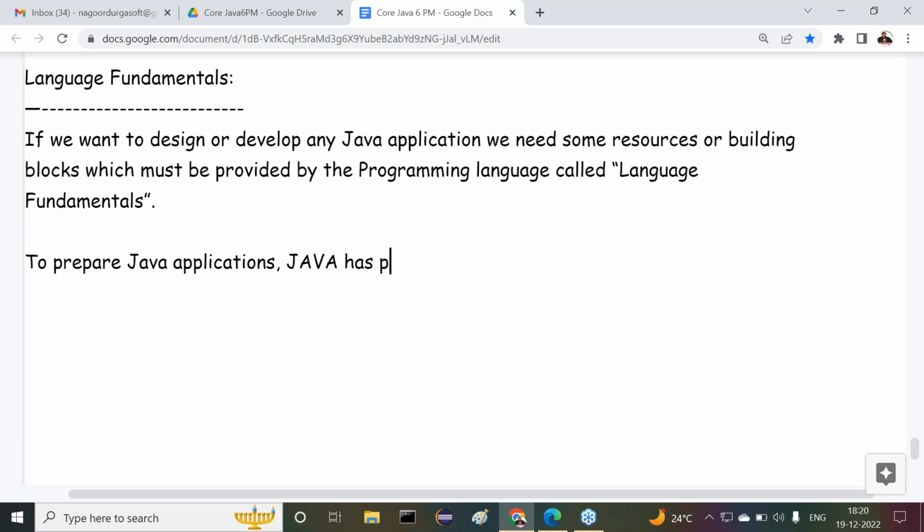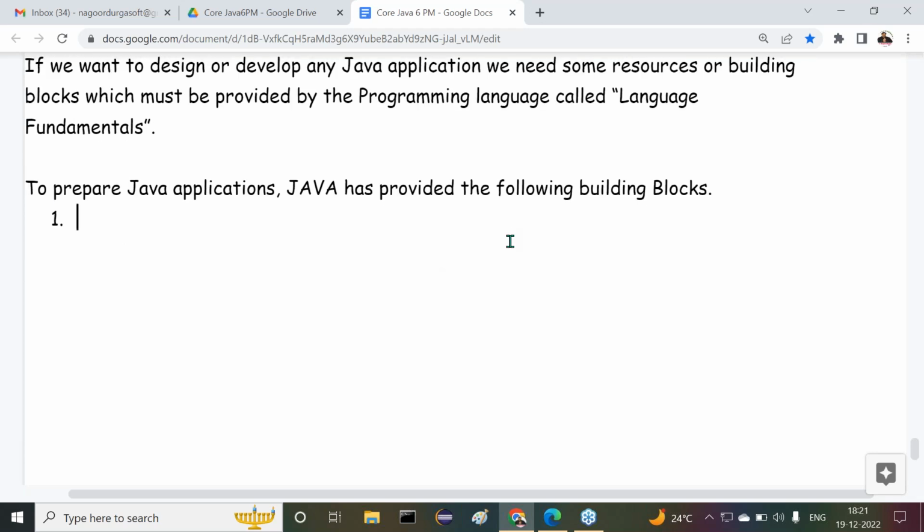Java has provided the following building blocks. What are the various building blocks provided by Java? If you observe this particular point, now try to understand the answers here. Point number one, tokens. What are tokens? The very first one is nothing but tokens.